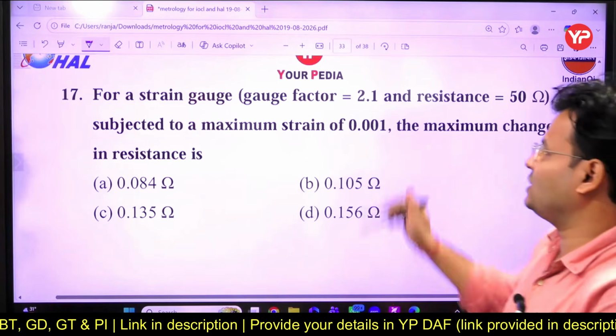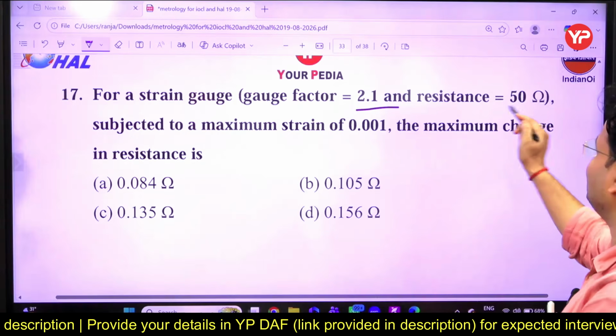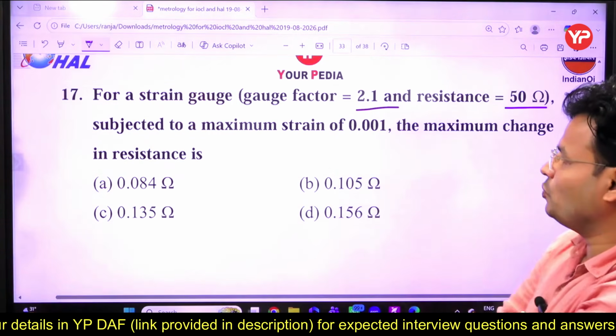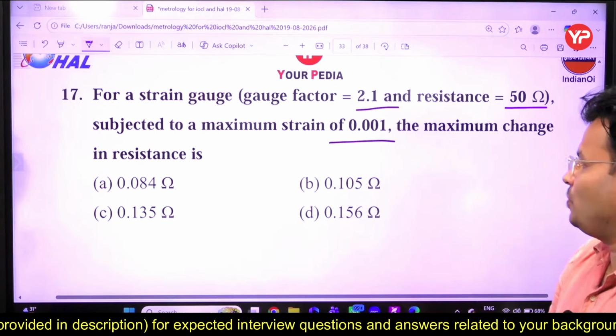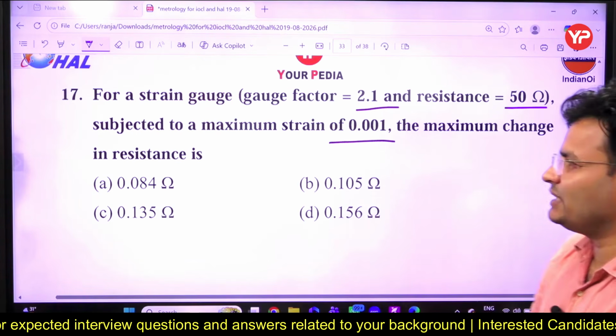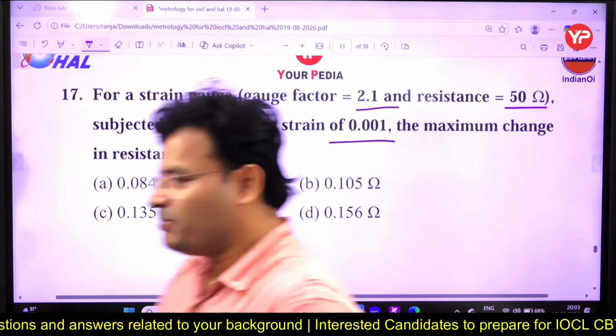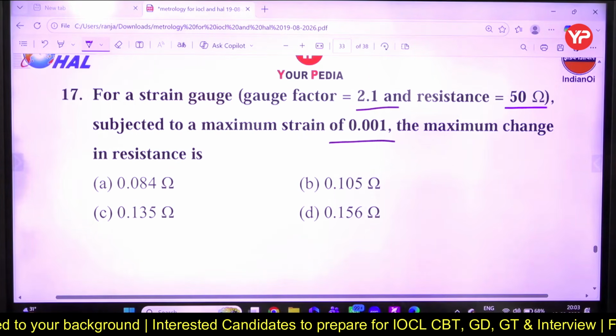For a strain gauge, the gauge factor is given as 2.1 and resistance is given as 50 ohm, subjected to a maximum strain of 0.001. What will be the maximum change in the resistance? It is going to be asked.